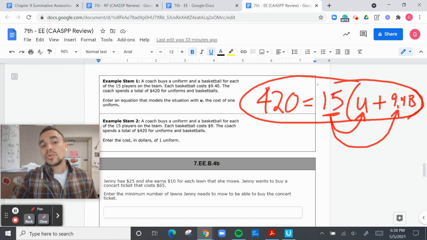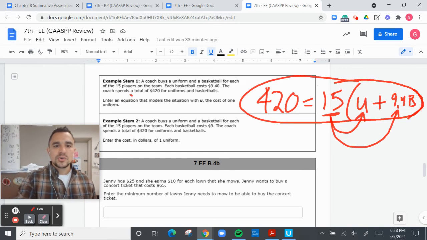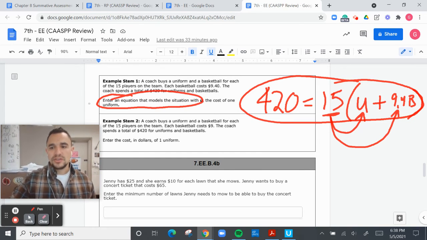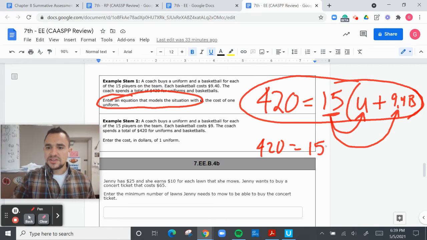Now, I would write this first, and then if you needed to find out what U equals, you can. But it says enter an equation that models the situation with U. It has to be with U, not solve for U. So I would say 420 equals 15U plus 15 times 9.4. I'm not going to do that math.